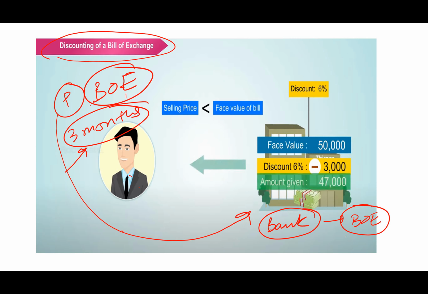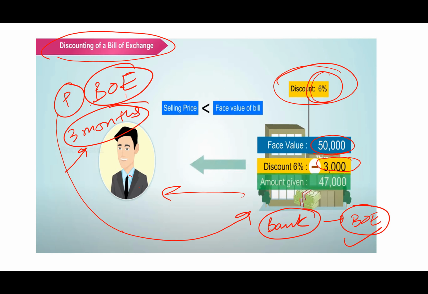So the bank will take the bill of exchange and pay the money to Mr. Privilege. But what will be the benefit to the bank here? The bank will discount it at a certain rate, suppose 6% here. The bill of exchange was of rupees 50,000, so 6% of 50,000 is 3,000.